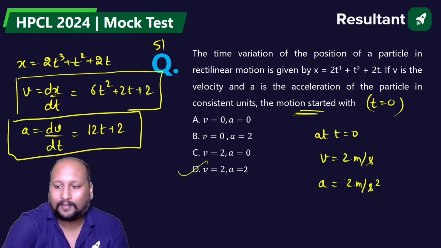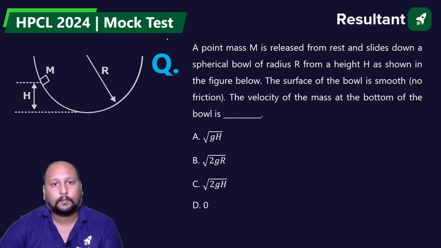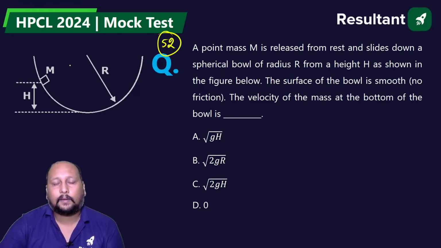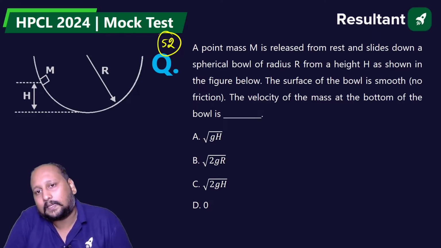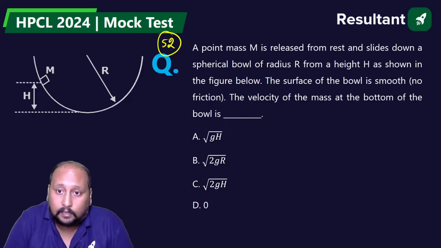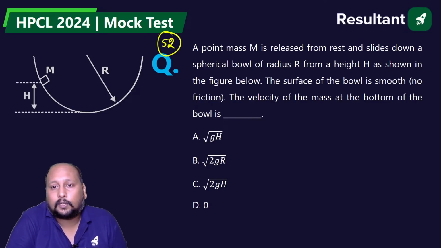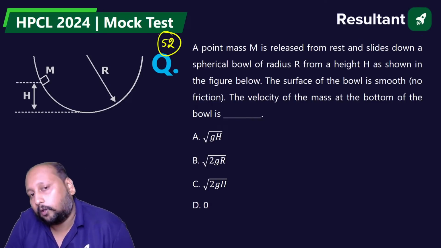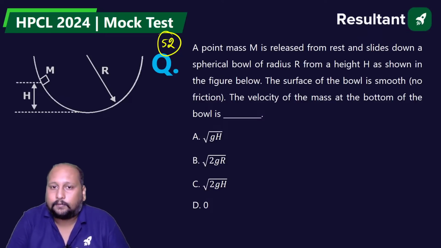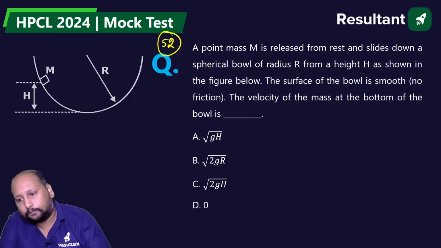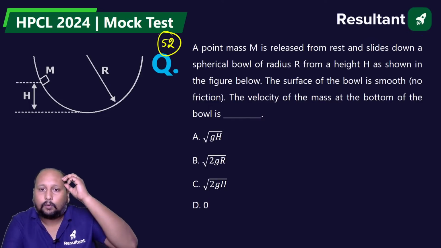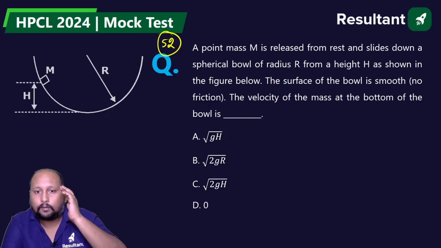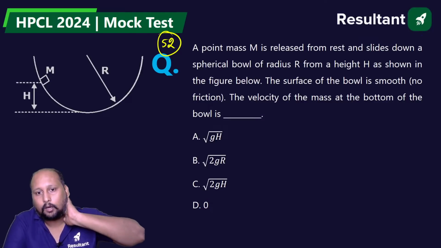Okay. 52nd question on the screen, a very easy question from energy conservation. A point mass m is released from rest and slides down a spherical ball of radius r from a height h as shown in the figure. The surface of the ball is smooth, no friction. What is the velocity of the mass at the bottom of the ball? Energy conservation, the potential will be converted to kinetic. What is the answer? Is it B root 2gr, or C root 2gh, or A or D?